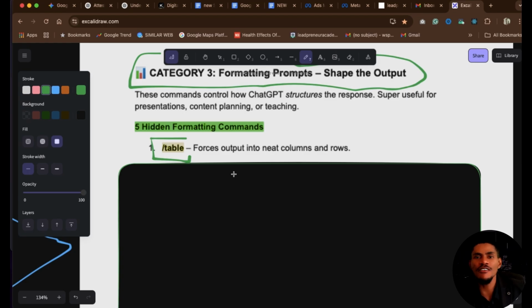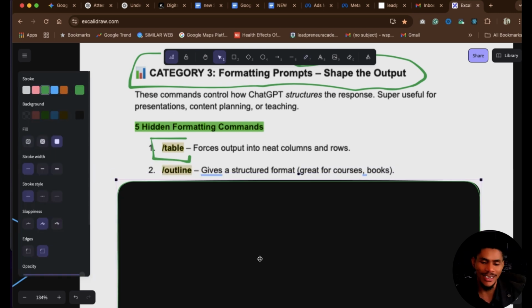You just say, give me this information, let me compare. And ChatGPT will choose any format. Sometimes ChatGPT can decide to give you a particular table format, but not all the time. But if you say, give me a table format, then ChatGPT knows what you are talking about. I mean, the AI knows what we are talking about. Then the next command here is the command for outlining. This is very good for course creators, content creators, and teachers.